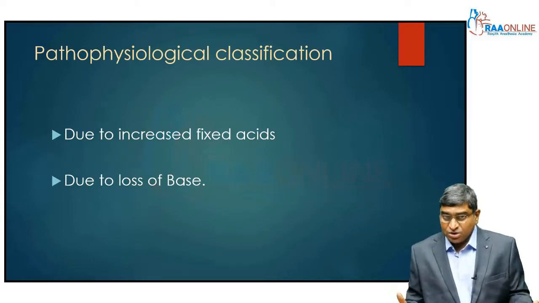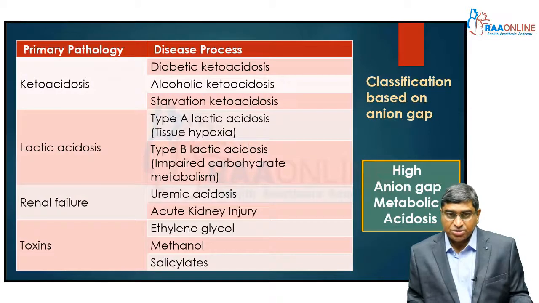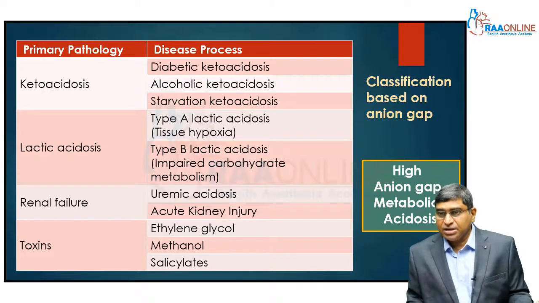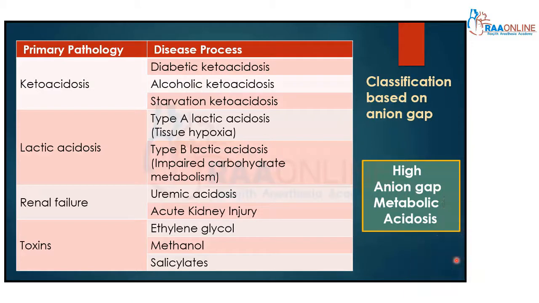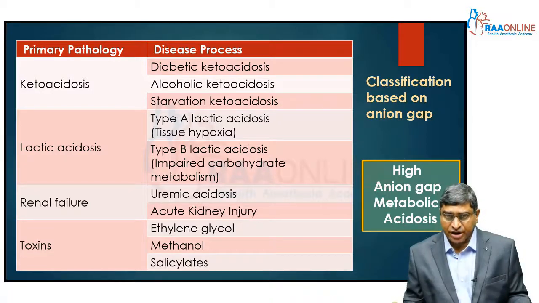Pathophysiologically, it can be due to an increase in fixed acids, or it can be due to a loss of base, for example through the kidney or through the bowels. So a loss of base can also lead on to a metabolic acidosis. However, the more common way of classifying a metabolic acidosis is in terms of the anion gap, whether the anion gap is high or normal. Wherever there is a metabolic acidosis along with a high anion gap, it is called a high anion gap metabolic acidosis, and there are four primary reasons for high anion gap metabolic acidosis.